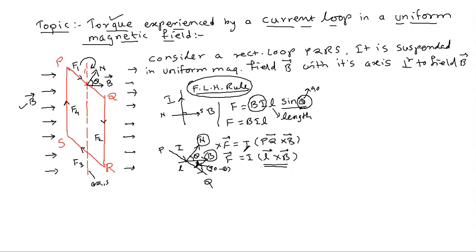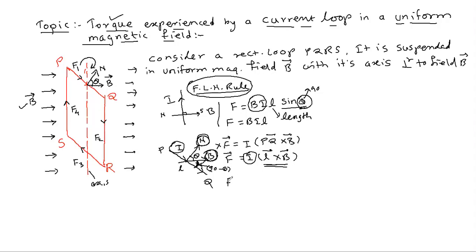Directly they will put here the theta. But in the formula, when we derived the force experienced by a current carrying conductor, theta was not the angle between the normal drawn to the plane of the loop and the magnetic field B. The angle was between the arm PQ and the magnetic field. Or here you can say L cross B means the angle between L and B, where I is the current flowing through the conductor.